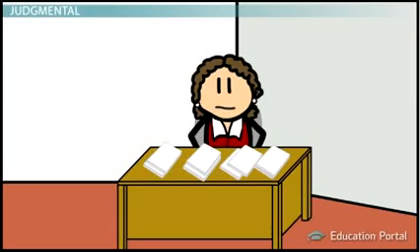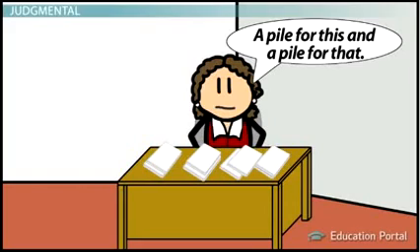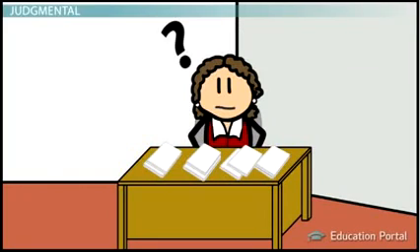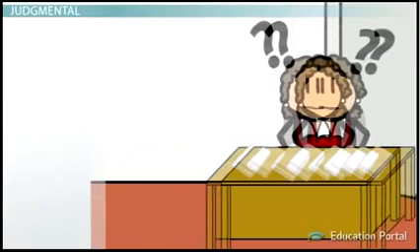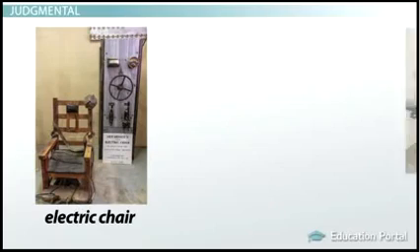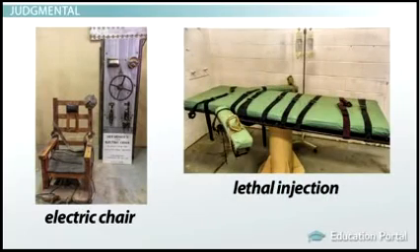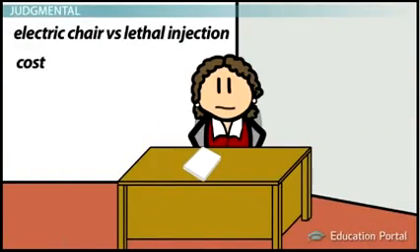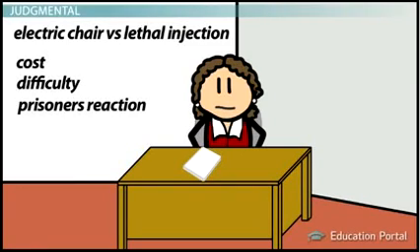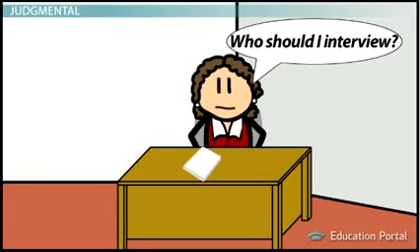Okay, so Kiera decides to use quota sampling. She gets a representative sample and looks at why people believe the way they do about the death penalty. But then she decides to follow up with another, related study that looks at the differences in the death penalty by electric chair versus lethal injection. She wants to know what the differences are as far as cost, difficulty of carrying out the execution, and also how the prisoners react to the mode of execution. The problem is that there aren't all that many people who can answer those questions.